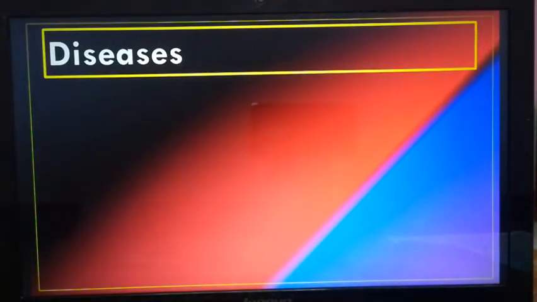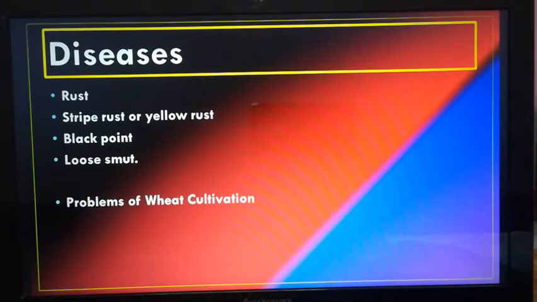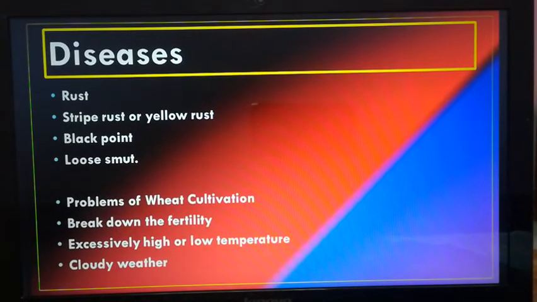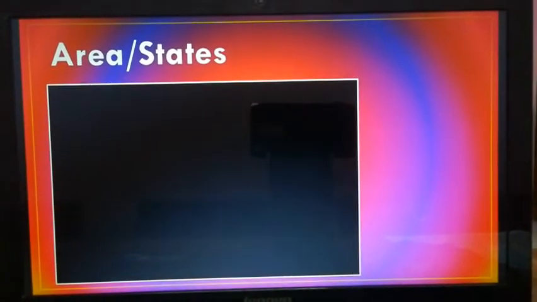Diseases which affect wheat cultivation: rust, stripe rust or yellow rust, black point. This question is rarely asked, only for understanding. Loose smut. And problems of wheat cultivation: it breaks down the fertility of the soil, extremely high or low temperature is needed for the cultivation, and cloudy weather is harmful or it cannot grow. These are the problems.